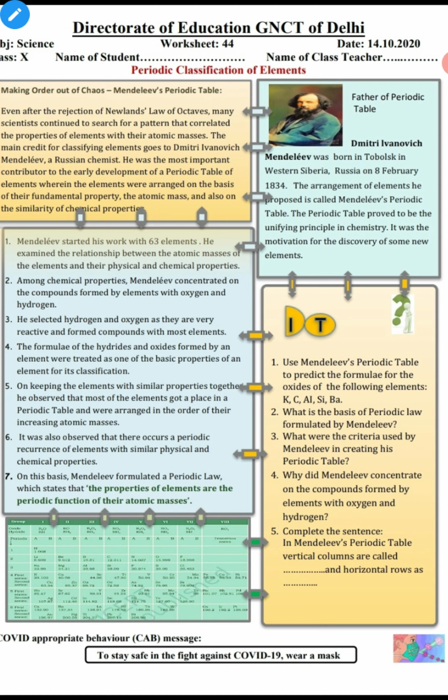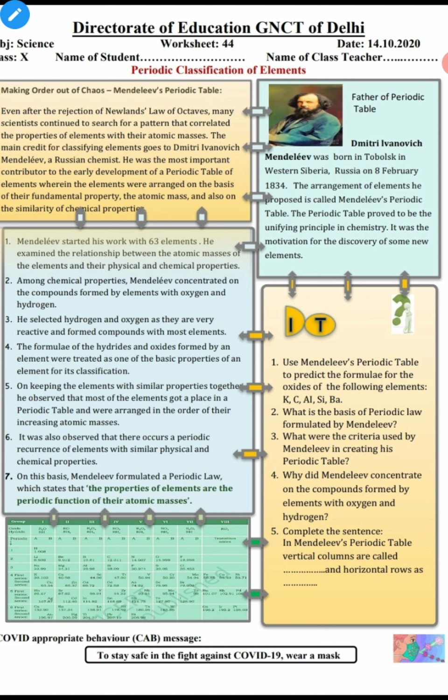Even after the rejection of Newlands' law of octaves, many scientists continued to research the pattern and correlated the properties of elements with their atomic masses.